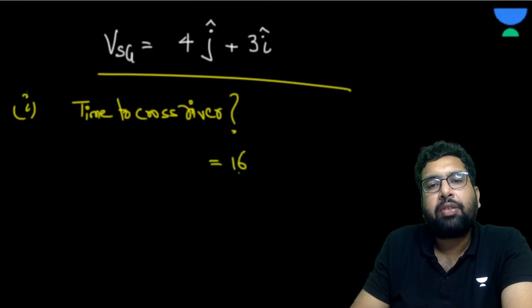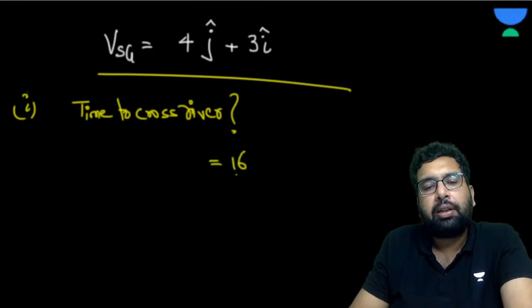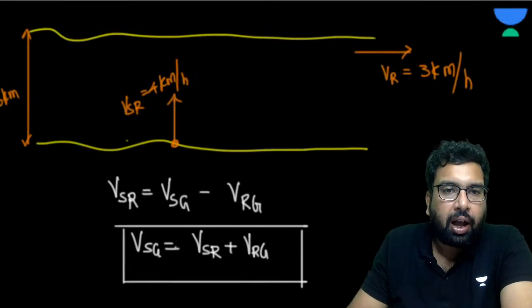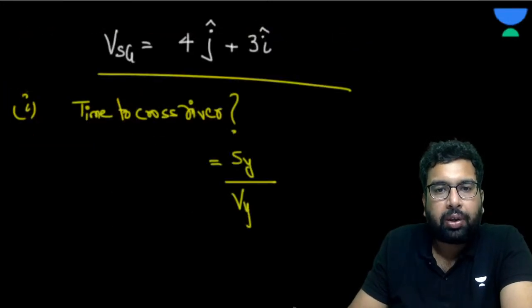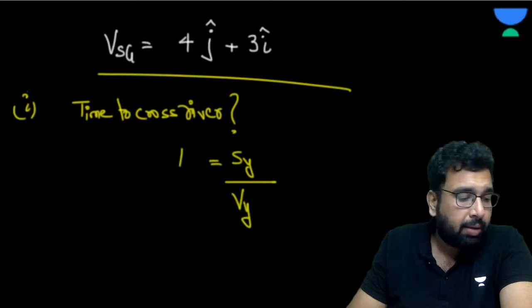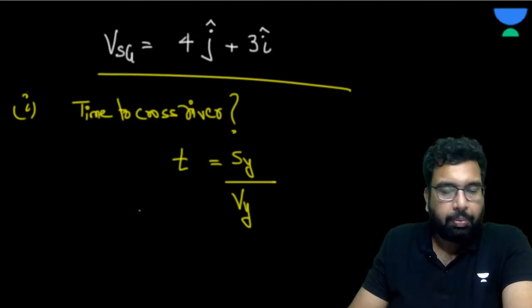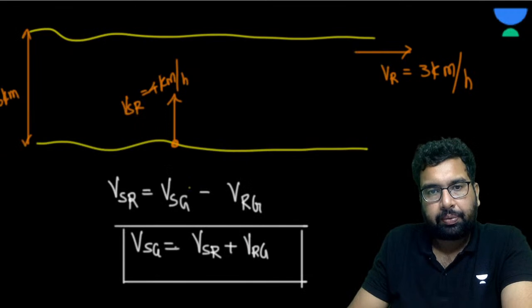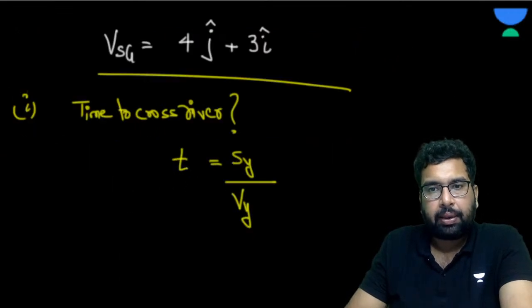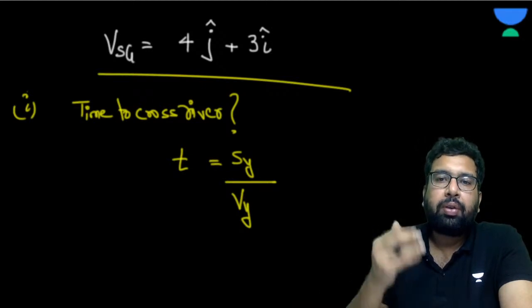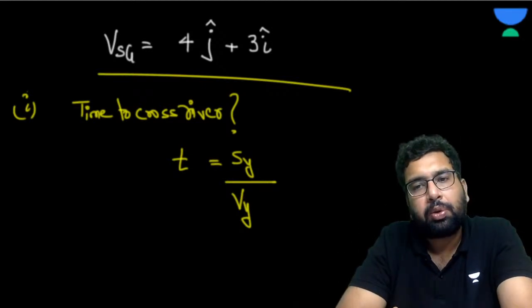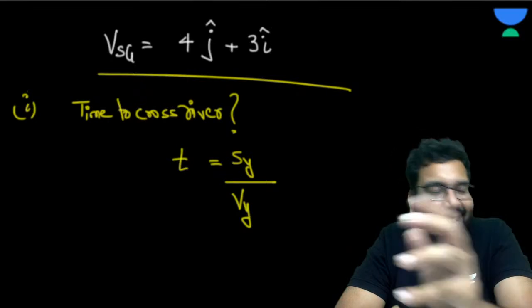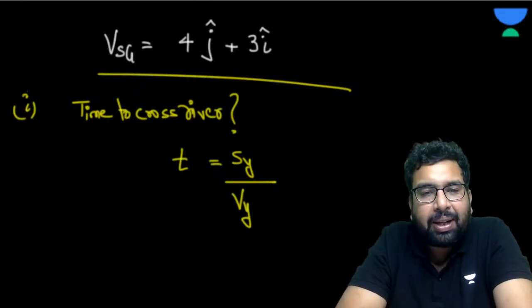Which direction is this distance? This is in the y direction. And what is the velocity in the y direction? That is going to give the time, isn't it? Right, because acceleration is constant. Do you agree or not? What if acceleration is also given? If constant acceleration is given, you can use the equations of motion, isn't it? Yes or no? Please answer me, guys.